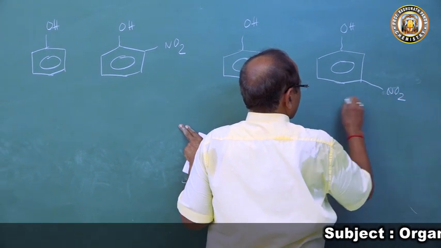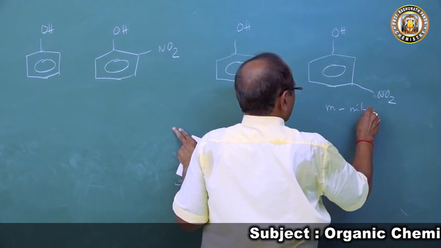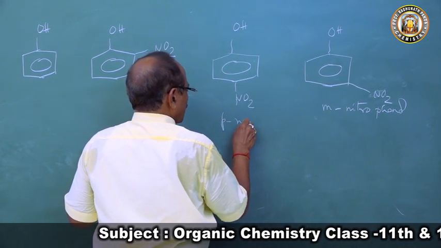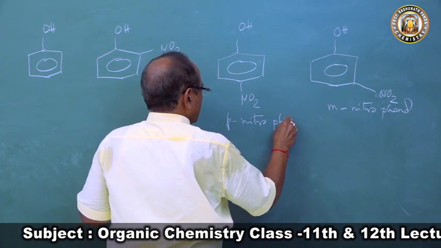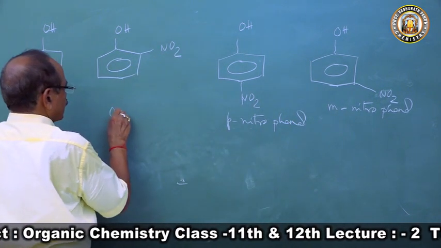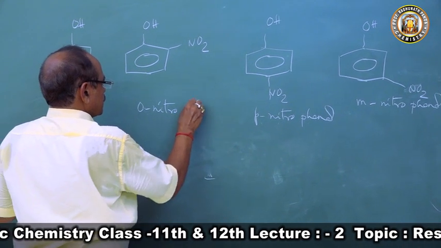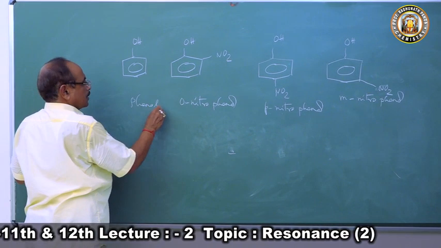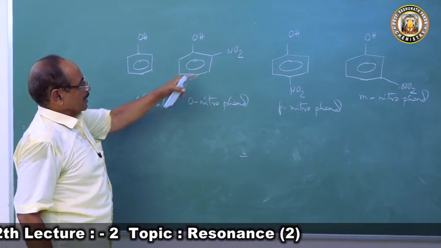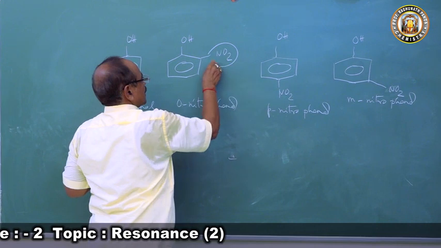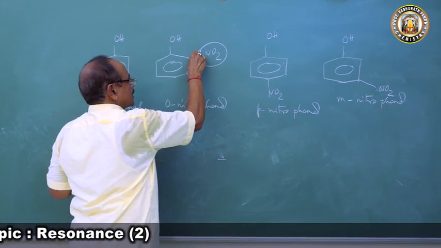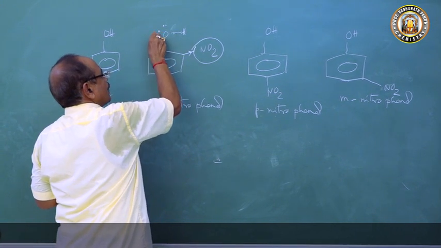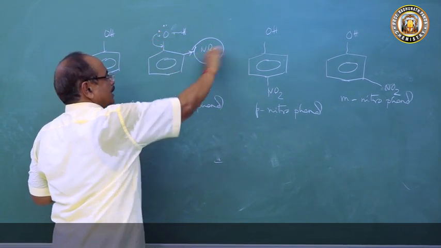So this is meta-nitrophenol. This is para-nitrophenol. And this is ortho-nitrophenol. And this is phenol. What is the negative group? This is the oxygen atom. The nitro group is an electron attracting group. The electron has a tendency to come here, and now the nitro group is pulling the electron.